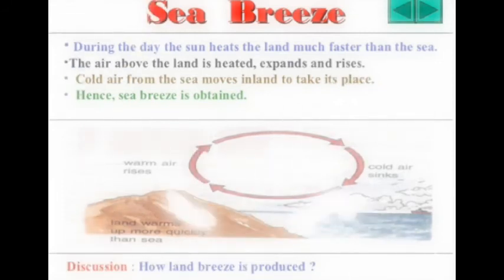So the last process they're telling us is that the cold air from the sea will start moving toward the hot air and try to take its place. Hence, the sea breeze is obtained. Let's go with the land breeze.